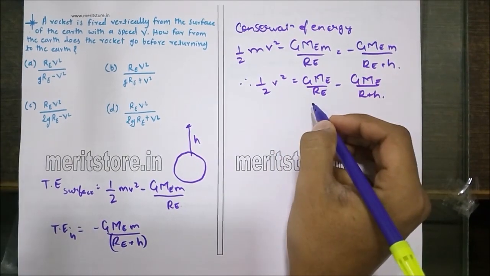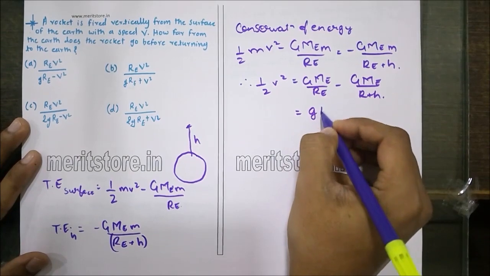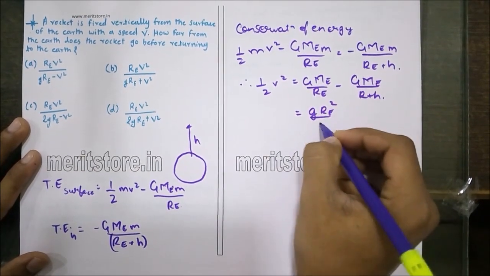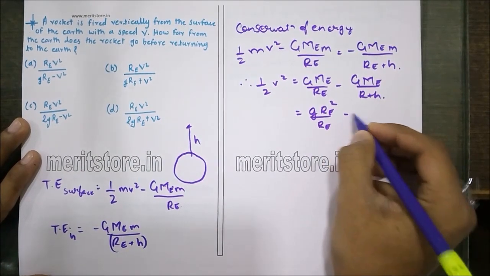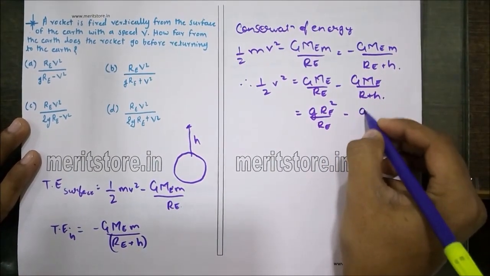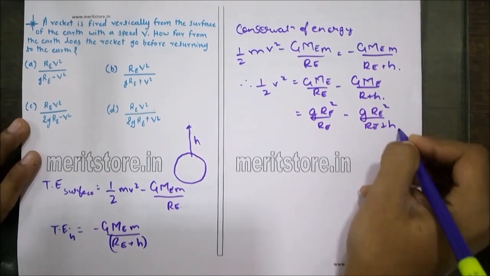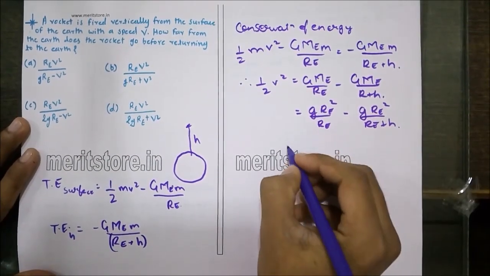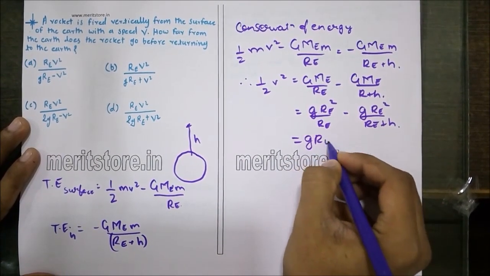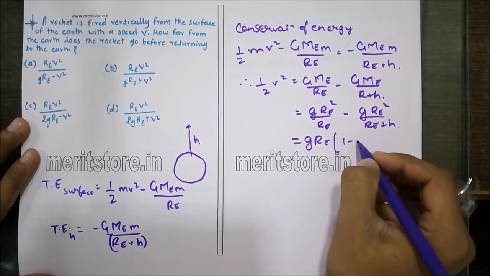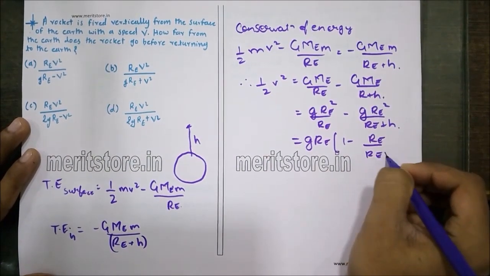Now G Me upon Re can be written as g Re square upon Re, minus g Re square upon Re plus h, which is nothing but g Re common, 1 minus Re upon Re plus h.